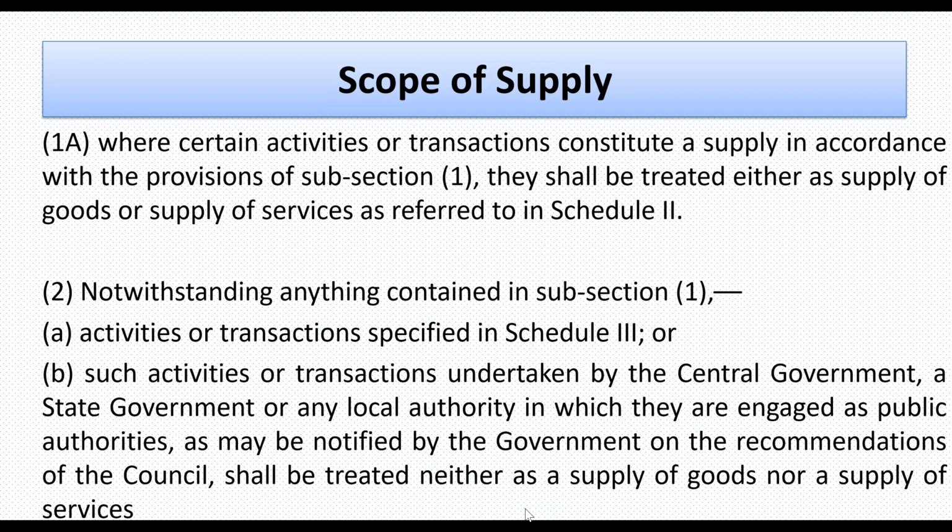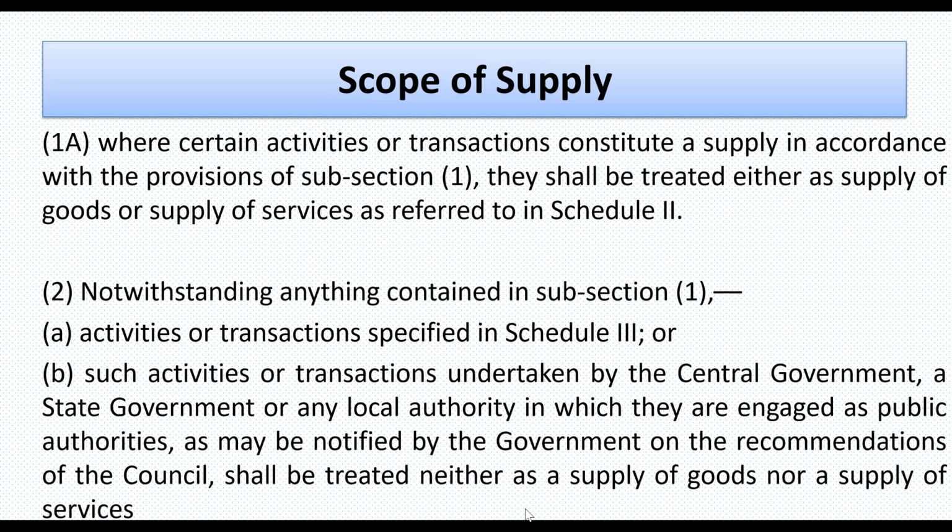This is very important. There are many transactions wherein supply of goods and supply of services both are involved. We may take an example: in a works contract service, we are the contractor and we are executing the works wherein we are also supplying the material and providing labor or services also. So where should that supply be covered? Whether that should be covered in the supply of goods or in the category of supply of services.